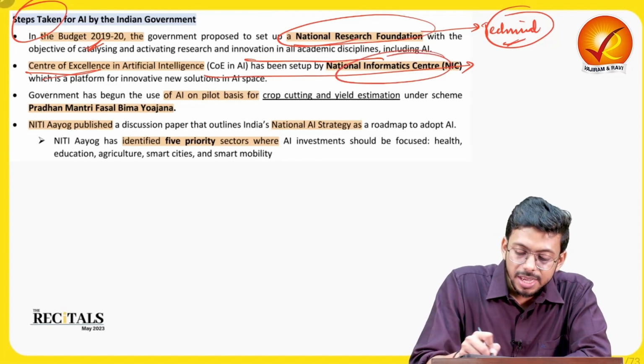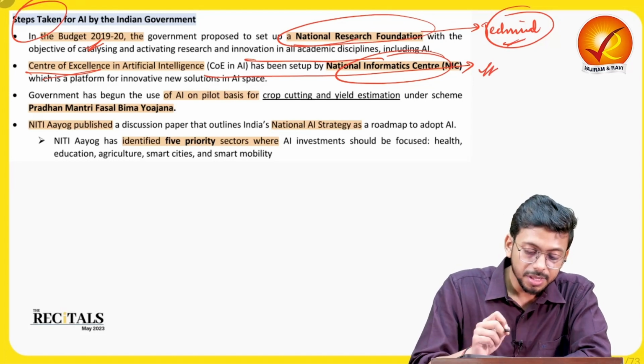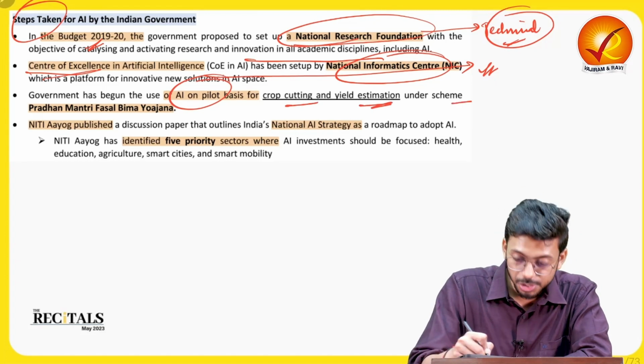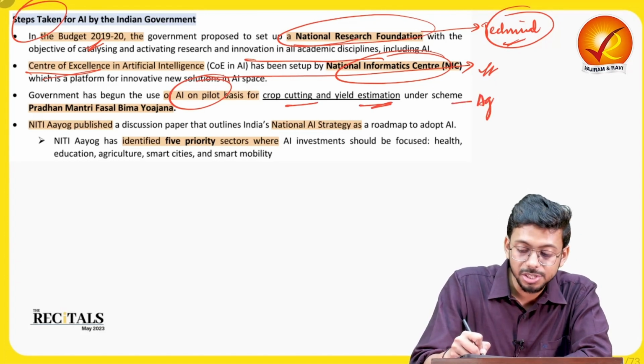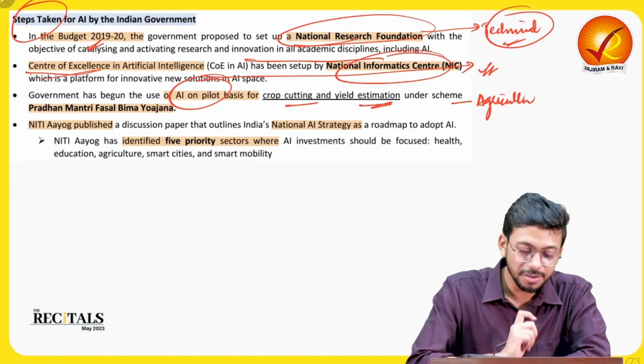Has been set up by the NIC. That is something which you have to remember. This fact is very important, right? Then we have AI on a pilot basis in crop cutting and yield estimation. Use of AI in agriculture, when the crop has to be cut, depending on the rainfall, depending on the weather and everything, right? That can be done.